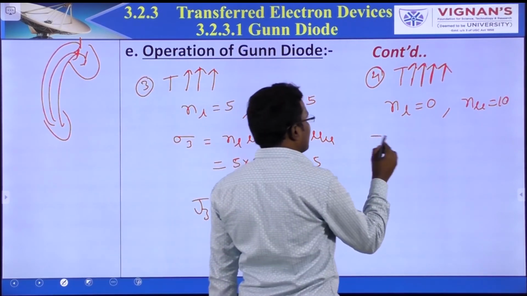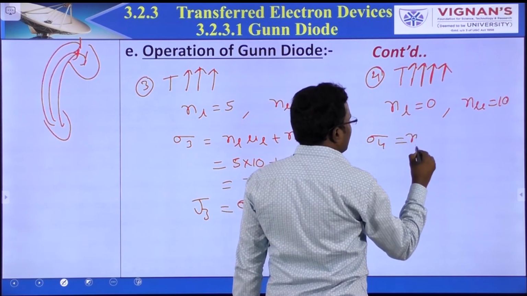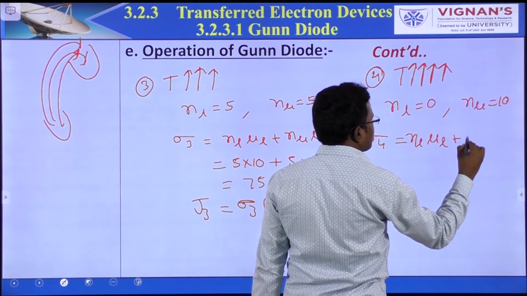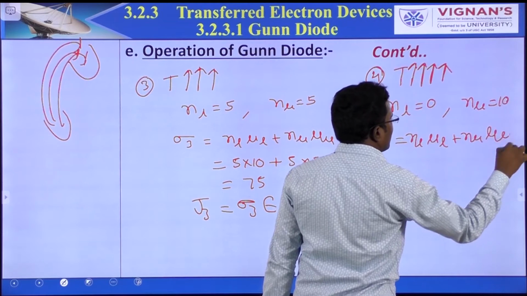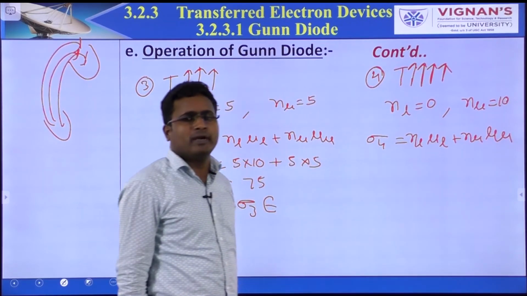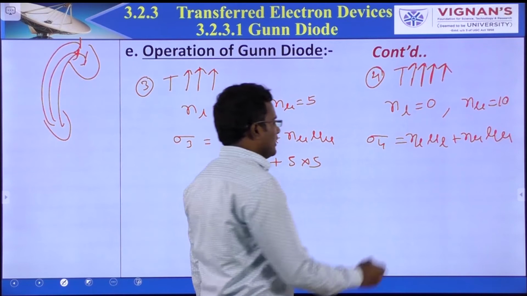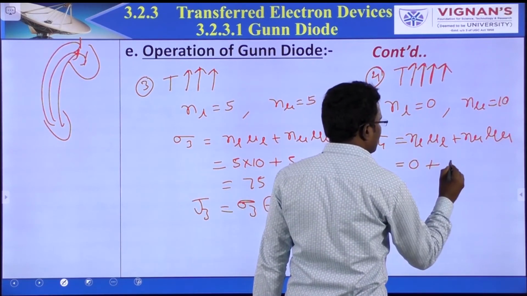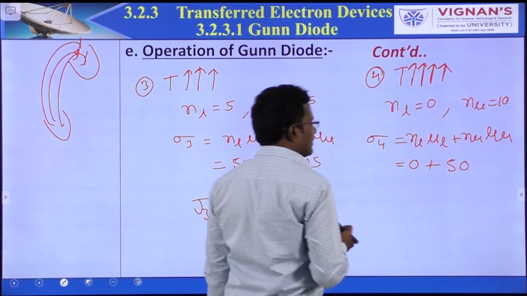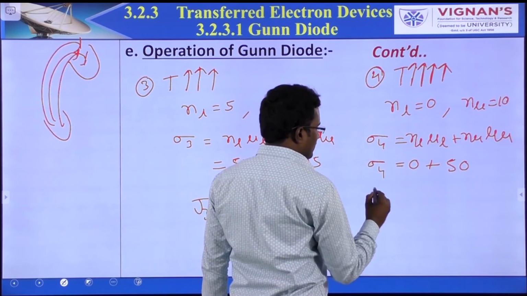So in this case, sigma 4 is NL mu L plus Nu mu U. Mobility is fixed. There is no change in mobility. So this is 0, 50. 5 into 10, 50. Sigma 4 is equal to 50.